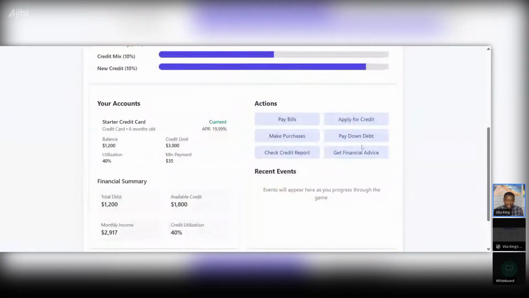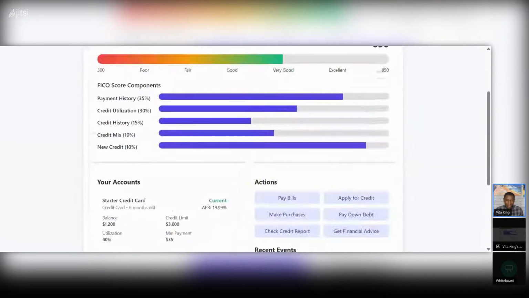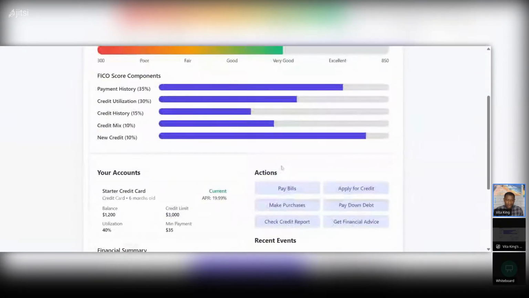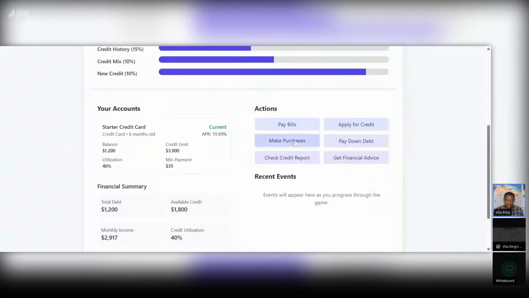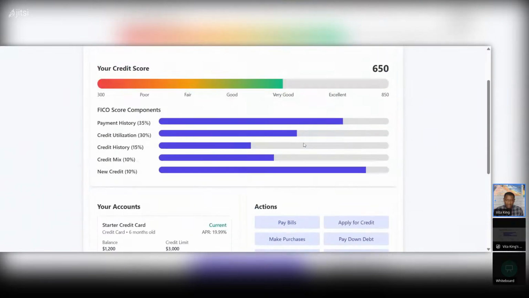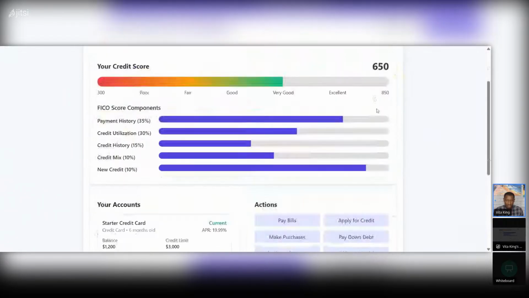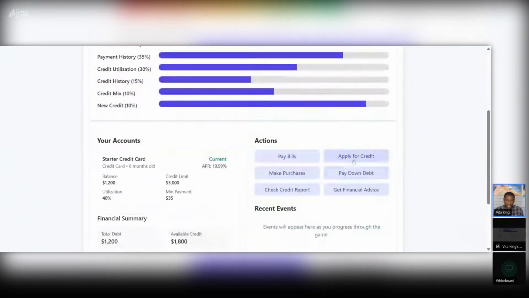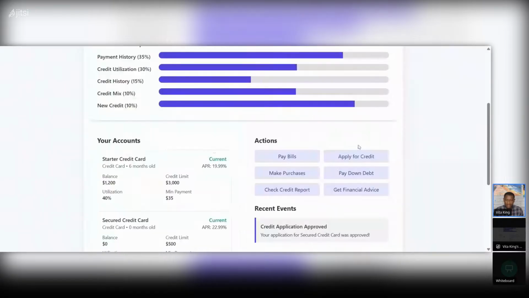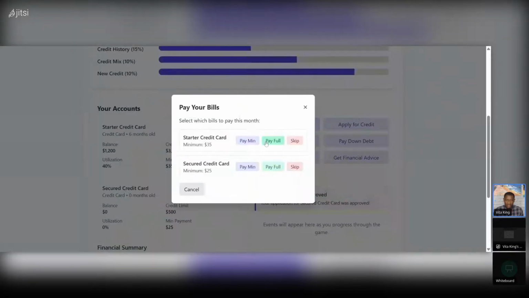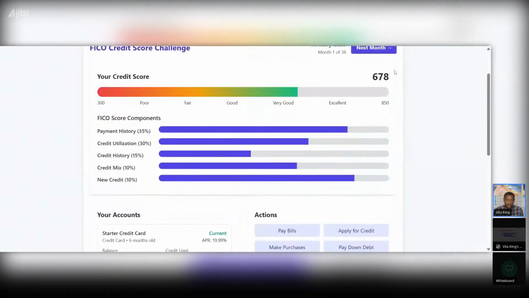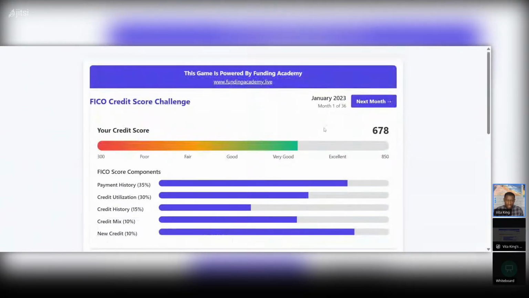Look at this. I just gave it a prompt and then it was able to build it. So with this game, it's like a credit score simulator game. This is your account. It's for people that want to learn about credit. And it's functional, because watch this. If I apply for a credit card, your credit score is going to change. If I pay bills, your credit score is going to change. So this is like a credit score simulator game for people that want to learn about credit.